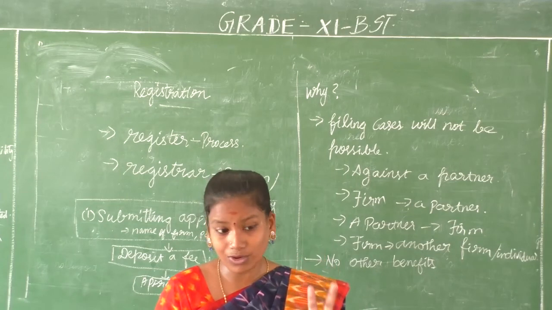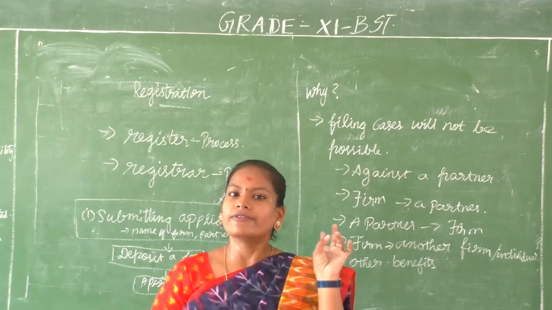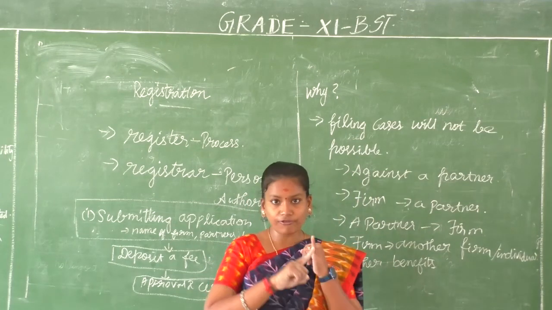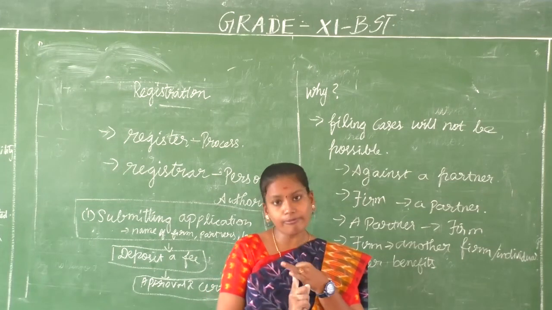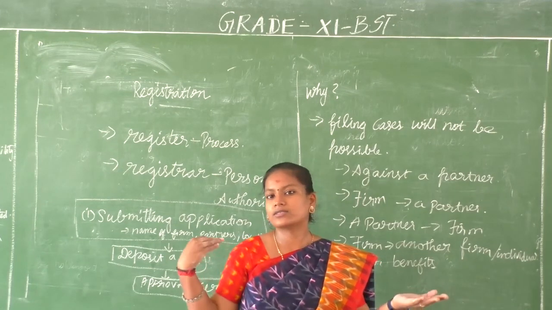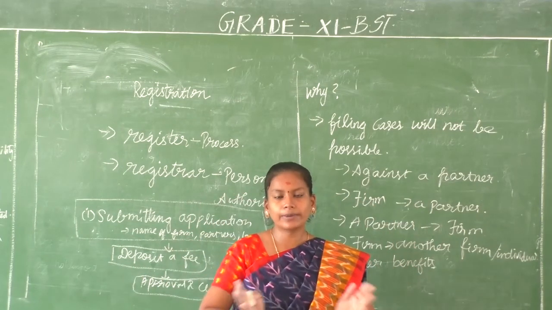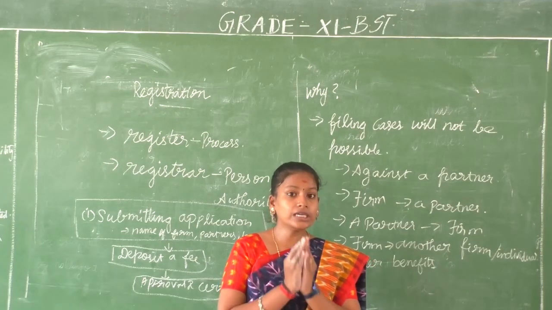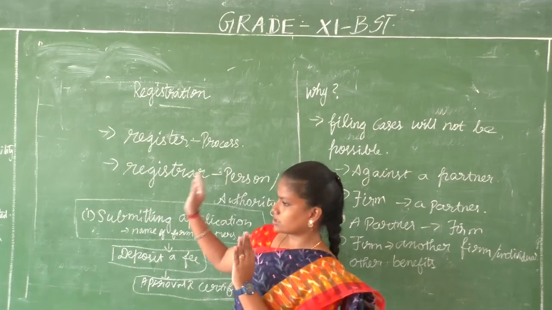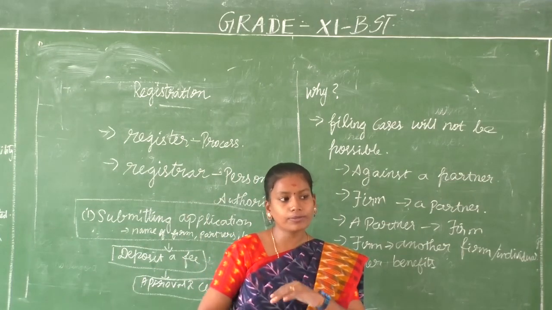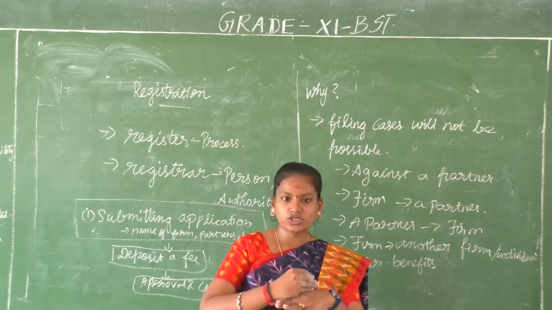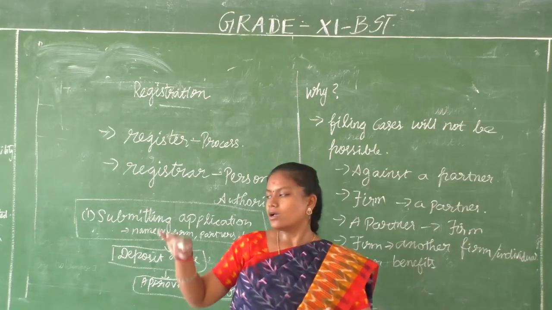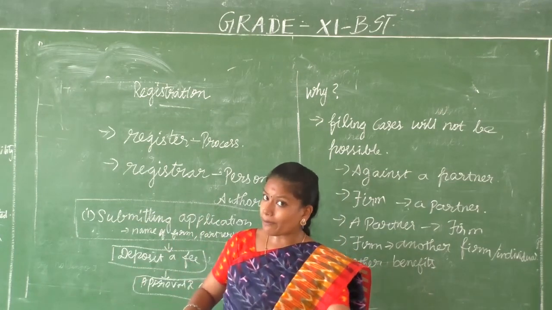So we have discussed what is partnership form of business organization. We have discussed the features, merits and limitations of partnership firm. We have discussed 6 types of partners. Then we have discussed types of partnership on the basis of duration, on the basis of liability. All this is governed by the Indian Partnership Act 1932. Okay? And then we have discussed about partnership deed. It is a legal document or the agreement that lets you know about the name of the firm, the location of the firm, and all the other further details about partnership form of business, your partnership. And then